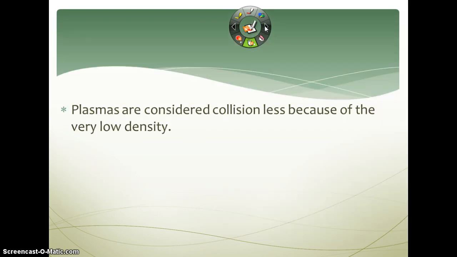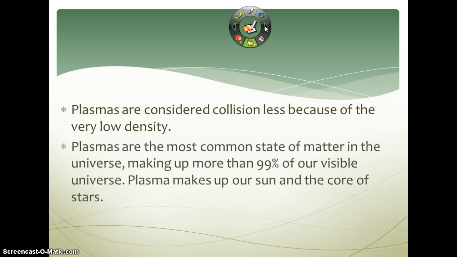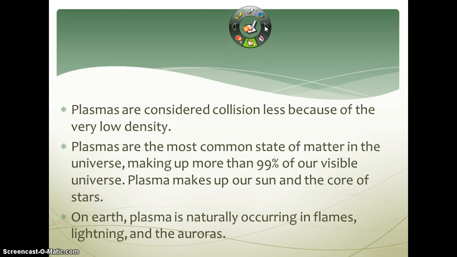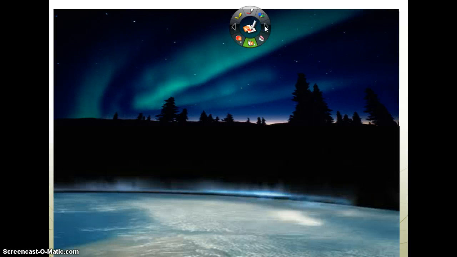Plasmas are considered collision-less because they have such a low density. They are, however, the most common state of matter in the universe. They make up more than 99% of our visible universe. So sun, all of the stars are plasma. On Earth, you're going to find plasma occurring naturally in flames, lightning, and your auroras, so the aurora borealis, and then the one over the southern hemisphere I can't think of the name for.